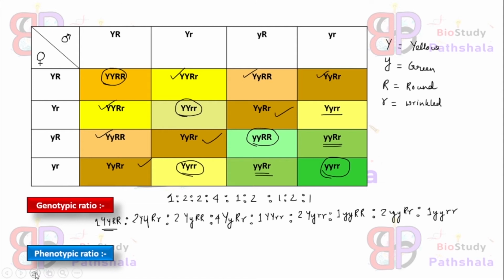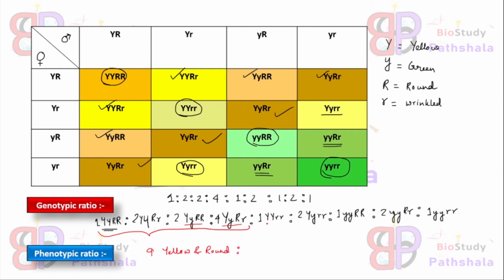Right? Now we will see the phenotypic ratio. Okay, so the first 4 genotypes, that is capital Y, capital R, capital Y, capital R, small r, capital Y, small y, capital R, and capital Y, small y, capital R, small r. Total these progenies, that means 9 progenies, will give yellow and round phenotype.